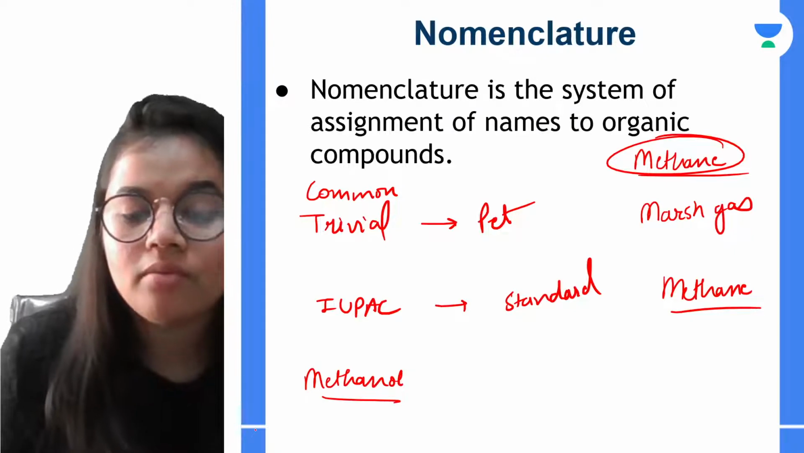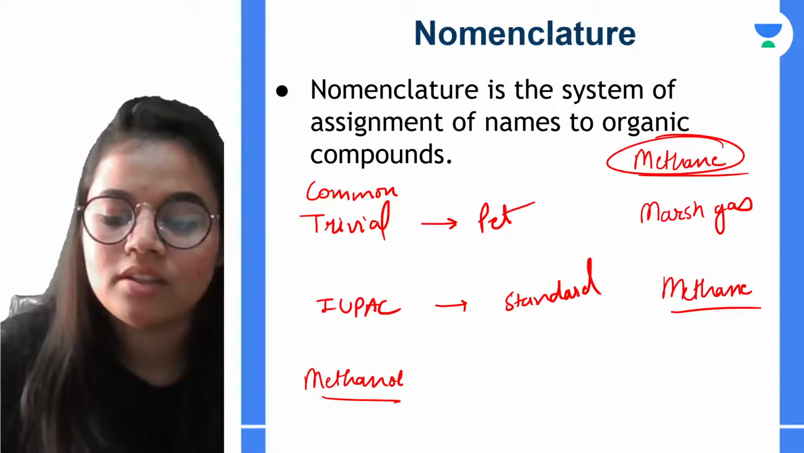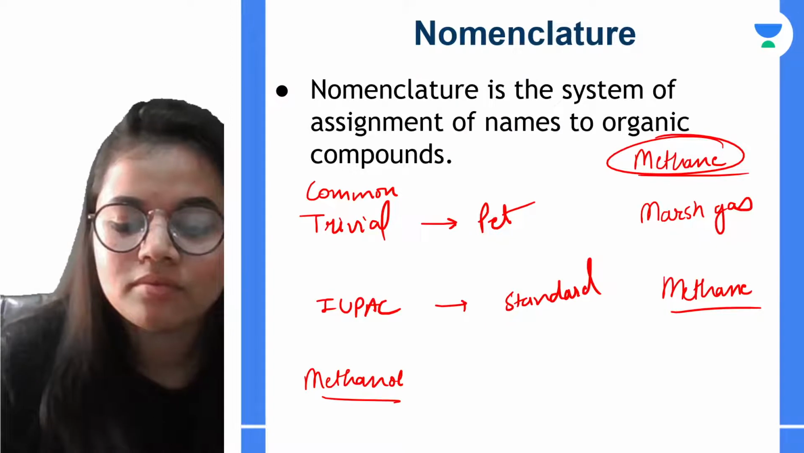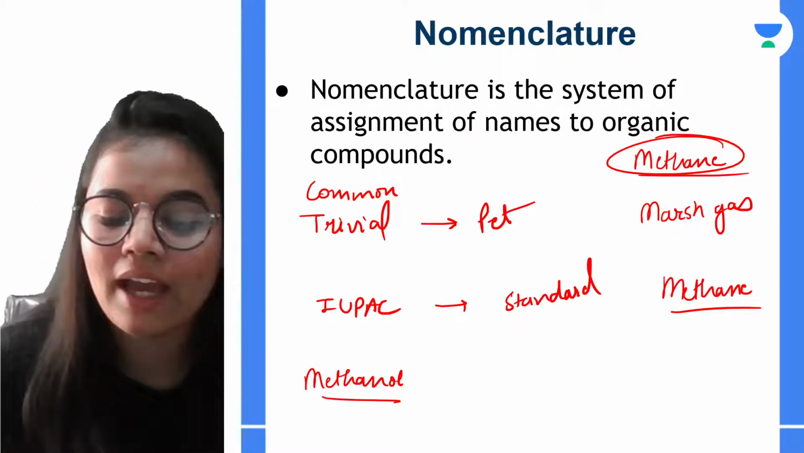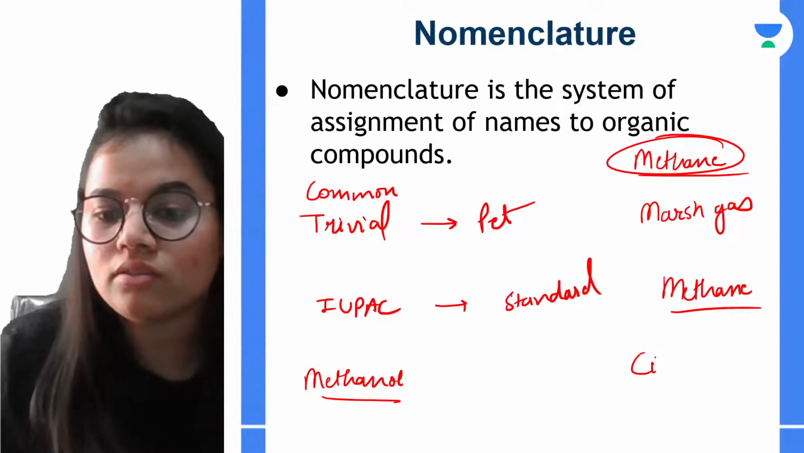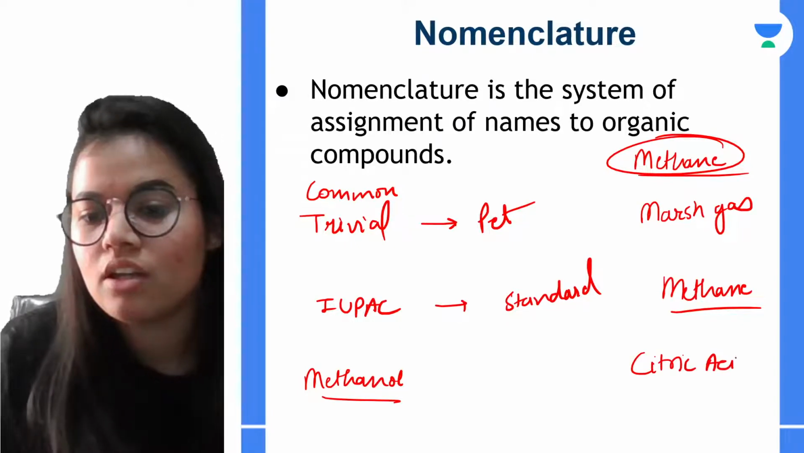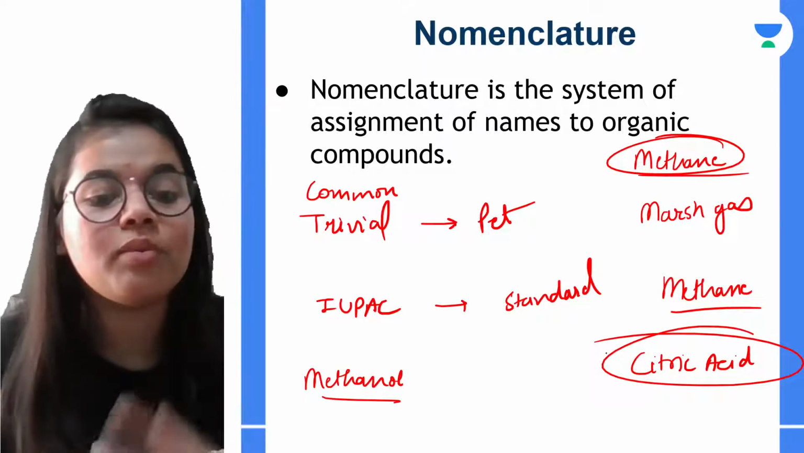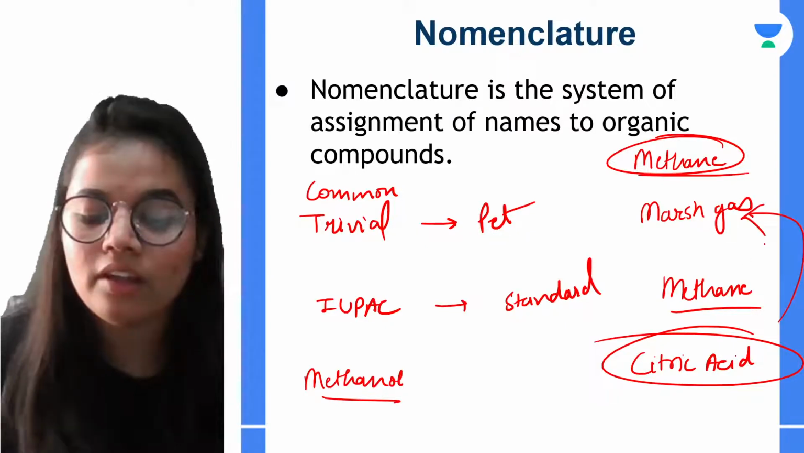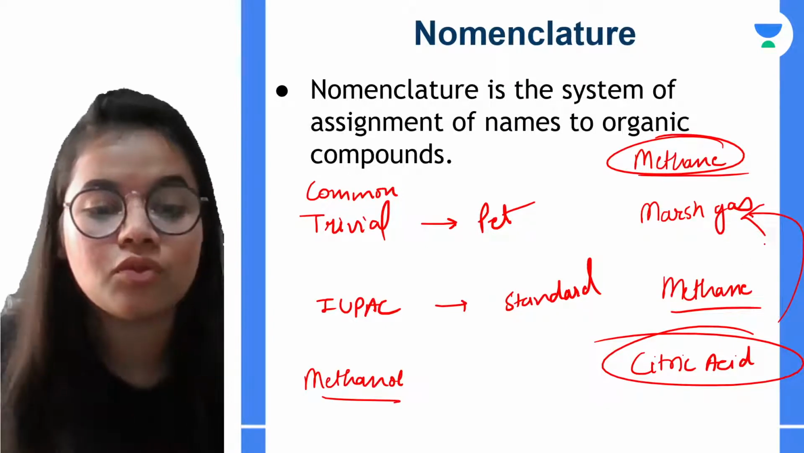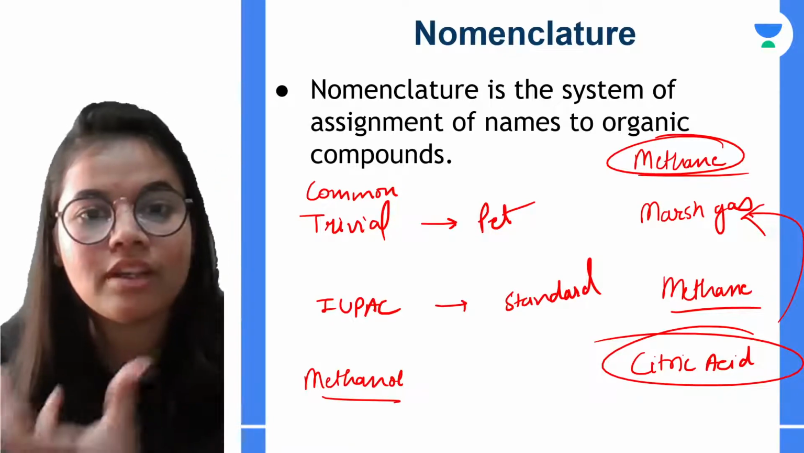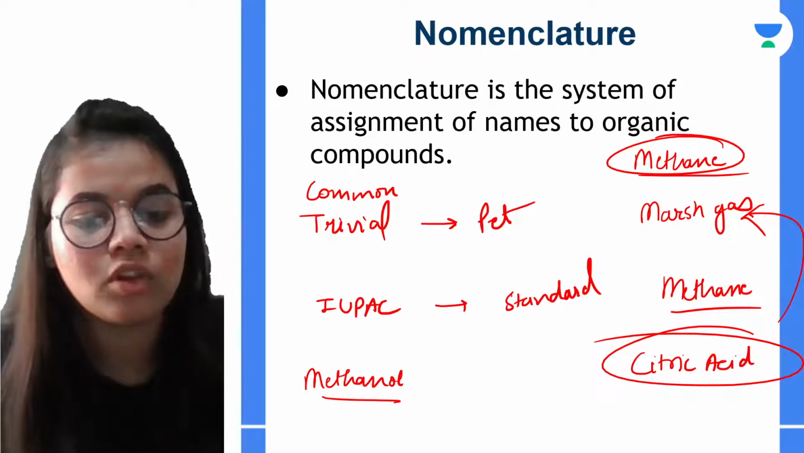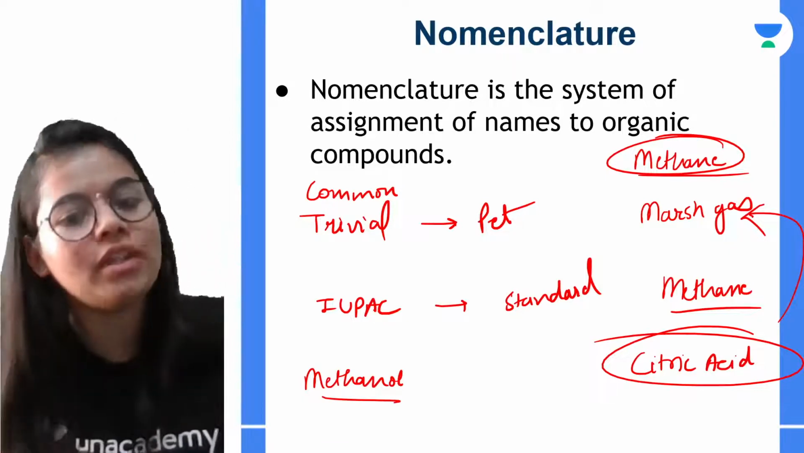What is methanol? It is an IUPAC name, a standard name. You might have heard about citric acid. This citric acid is not an IUPAC name, it is a common name. Why? You might have heard about citrus fruits, right? This is the source that we get the citric acid from. So that is how we give the common name.